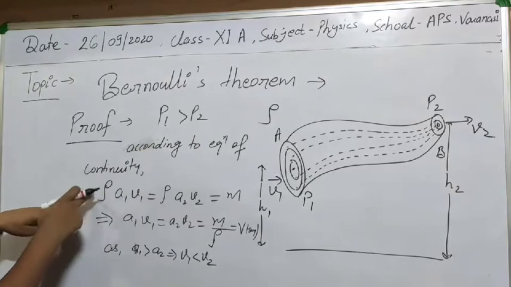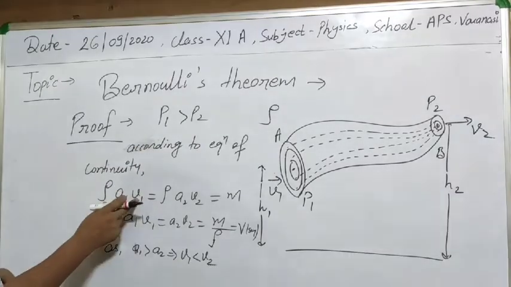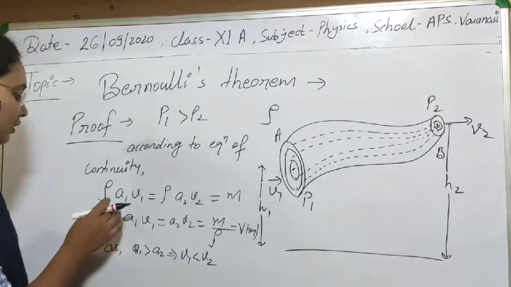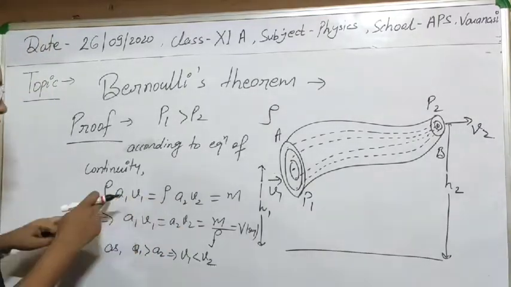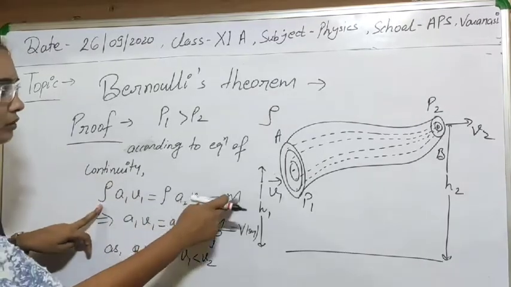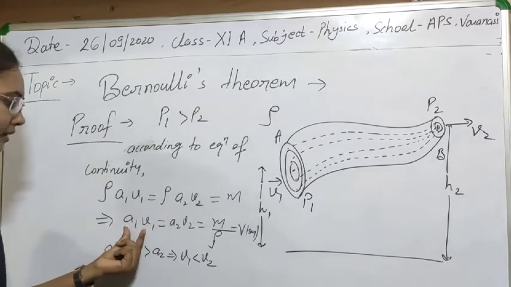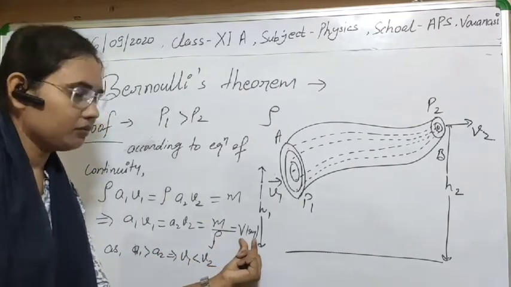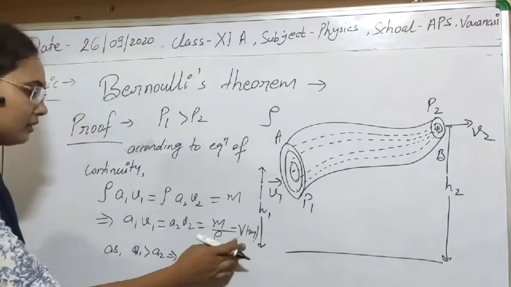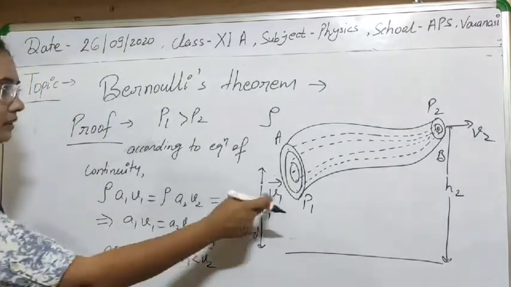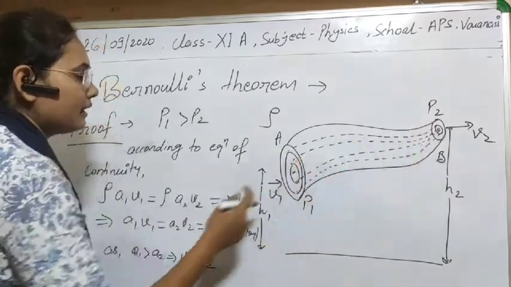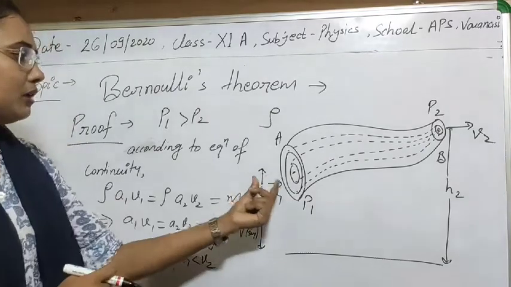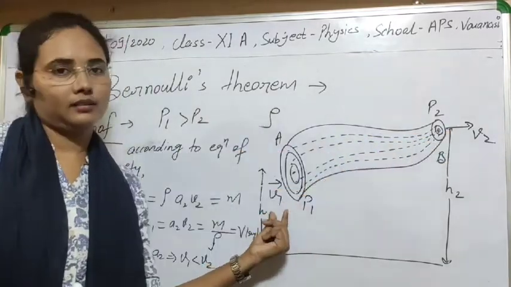From the equation of continuity we can write rho1 a1 v1 equal to rho2 a2 v2. Here rho is the same for both, so rho a1 v1 equal to rho a2 v2 equal to m, or we can write a1 v1 equal to a2 v2 equal to m by rho, which is also the volume V. I think this is clear to you. Also you know that the area of cross section here is greater than the area here, a1 is greater than a2, then definitely v1 will be less than v2, meaning velocity here will be greater there.